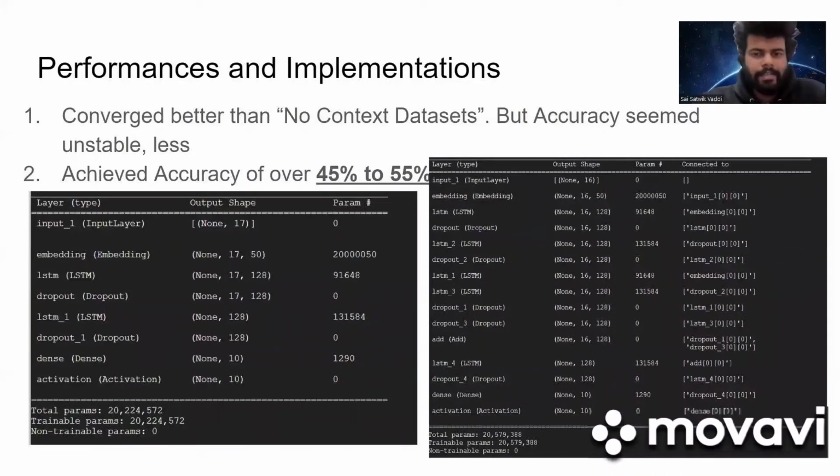Going ahead, we tested a couple of neural networks for this customized labeled context dataset. The first neural network is a simple LSTM with dropout. The second neural network is LSTM, dropout, and skip connections. As you can see in this neural network, we had one skip connection.